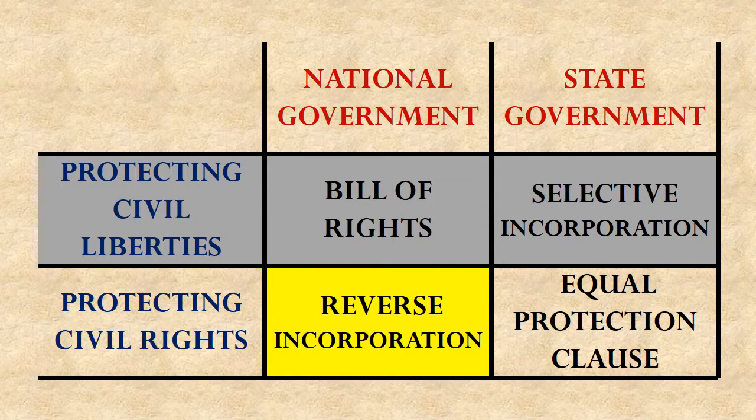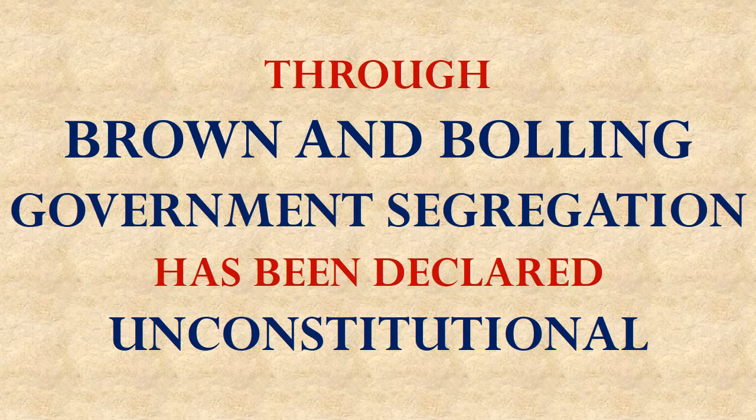So the national government had to come up with this idea of reverse incorporation, where they take the concept of equal protection found in the 14th Amendment and they read it into the Due Process Clause of the 5th Amendment to make the national government obey it also. In other words, to force the national government now to treat people equally, thus protecting people's civil rights against infringement by the national government. So, through the Brown case and the Bolling case, the Supreme Court has established that government segregation is completely unconstitutional.